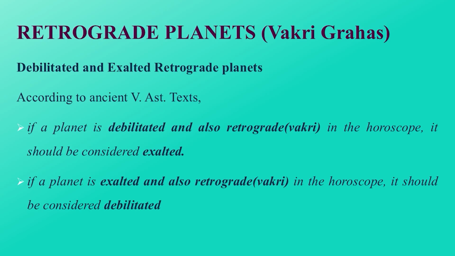So according to ancient Vedic astrology texts, when an exalted planet is retrograde in the birth chart, it should be treated as debilitated. We are all familiar with the old saying, excess of everything is bad. Ravan is the biggest example of this excess in Indian mythology.